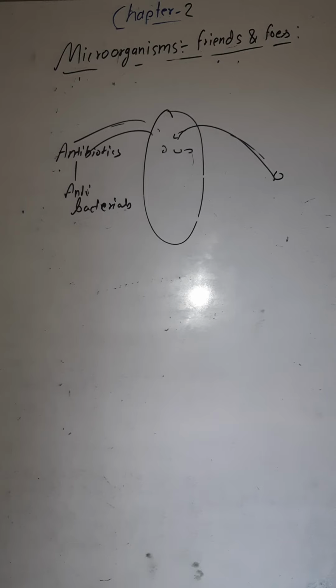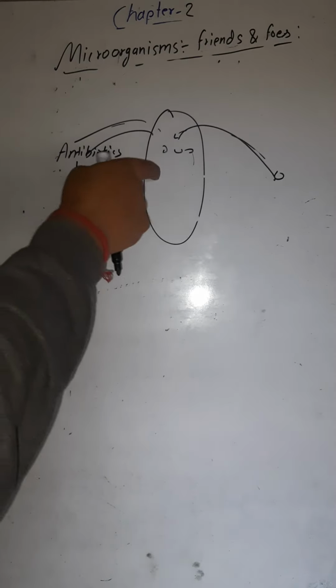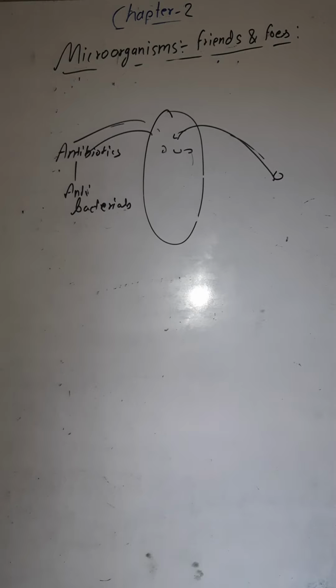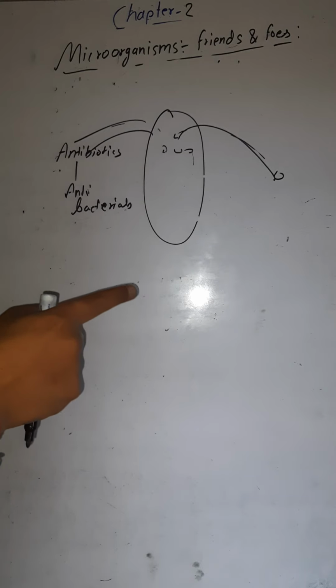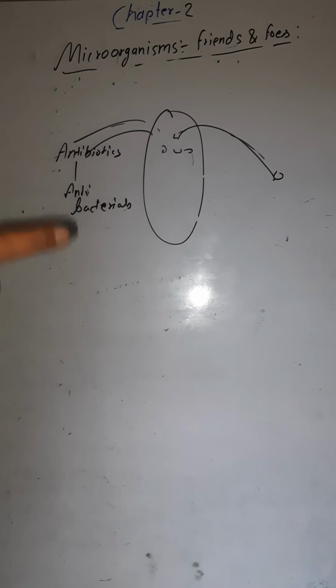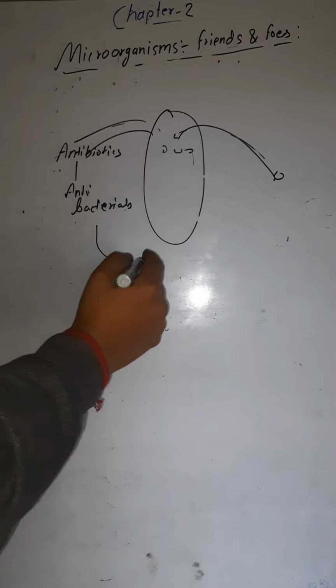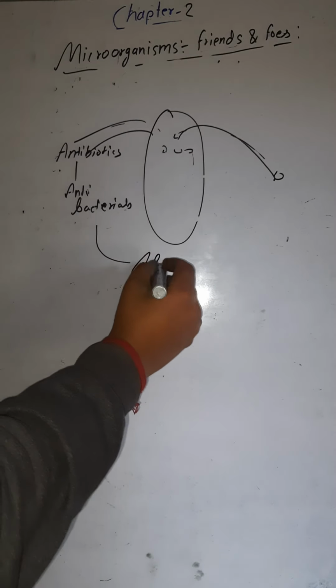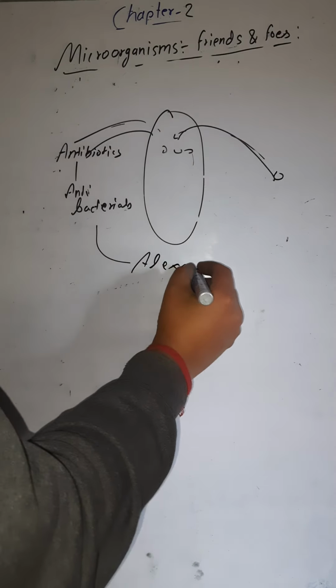Some antibiotics you have are tetracycline, streptomycin, and erythromycin. These are the names of some antibiotics which you take to stop the growth of harmful bacteria in our body. Now, the person who discovered the first antibiotic is Alexander Fleming.